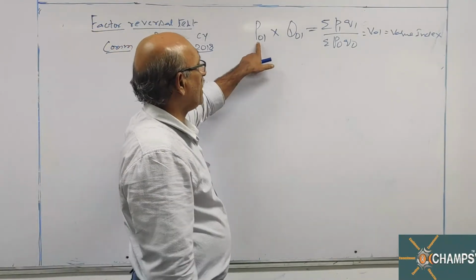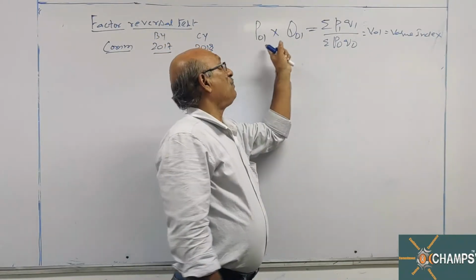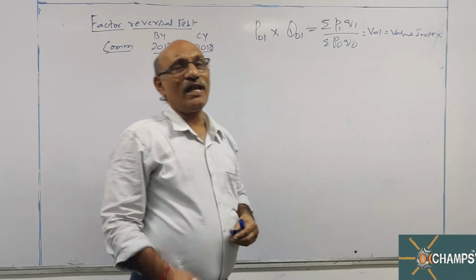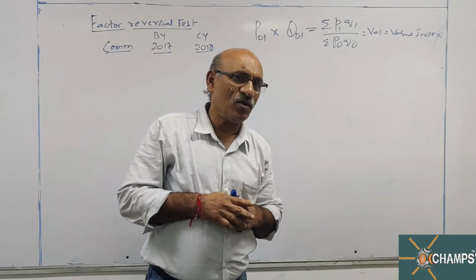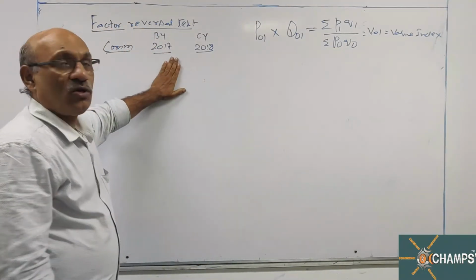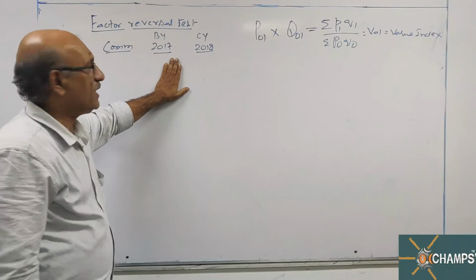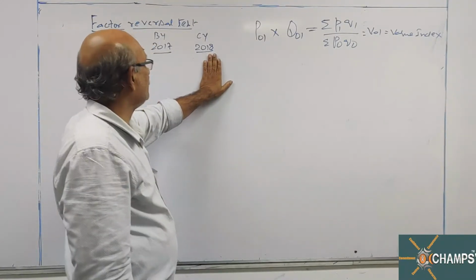Every one of us knows price into quantity is equal to the value of your purchases. Let me repeat this point one more time. I have two time periods. 2017 is taken as base year, 2018 is taken as current year.